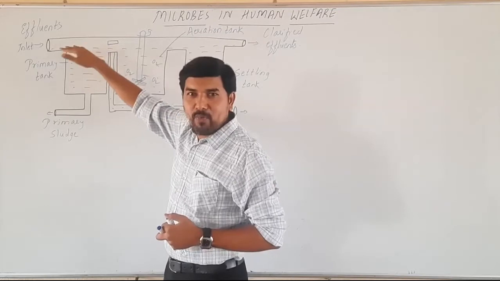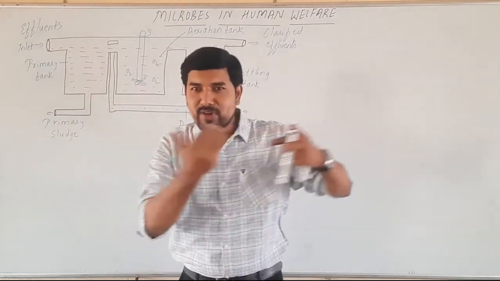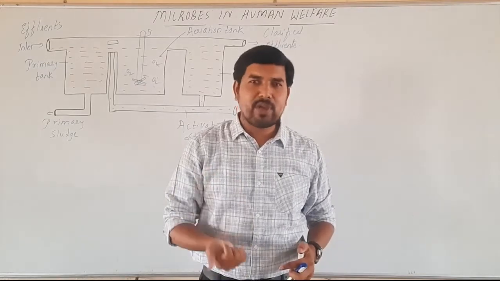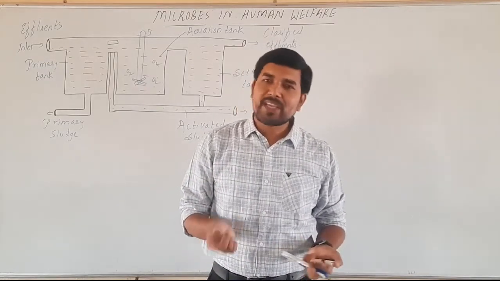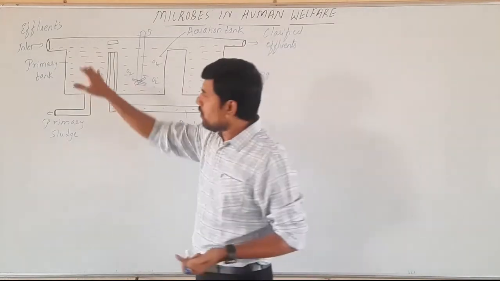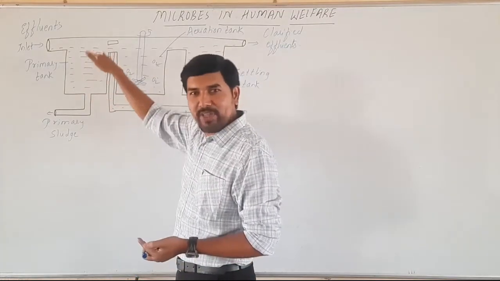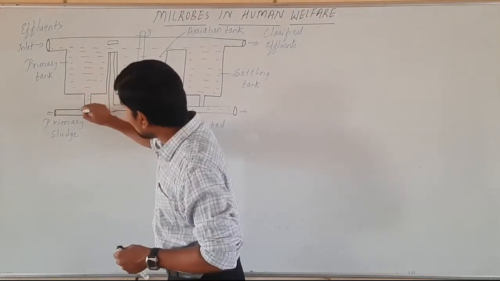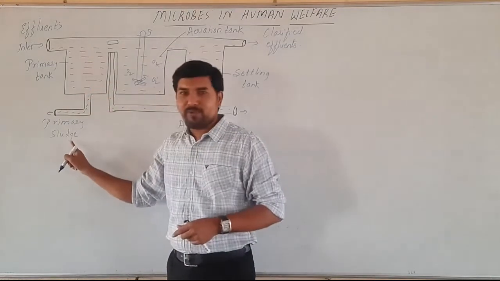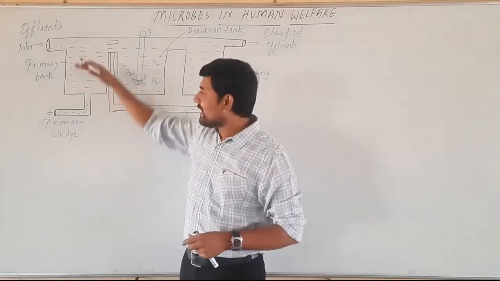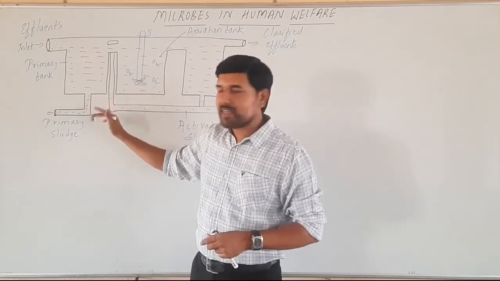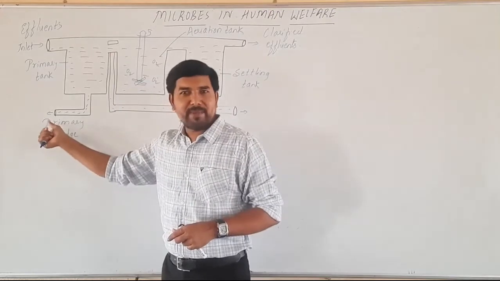Sedimentation means when the sewage water comes, it carries a lot of impurities. Along with the soil, mud, sand, and pebbles, all will come and settle here. When they settle, they form a sludge, which we call primary sludge, that gets settled at the bottom. The sand particles, soil particles, and pebbles can be removed.